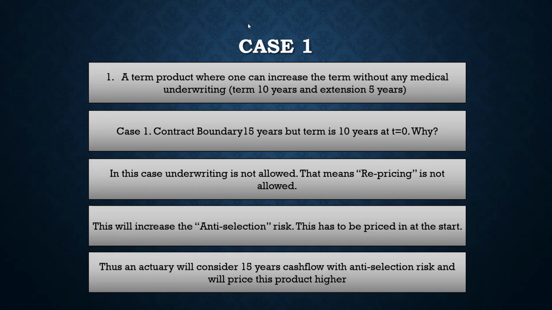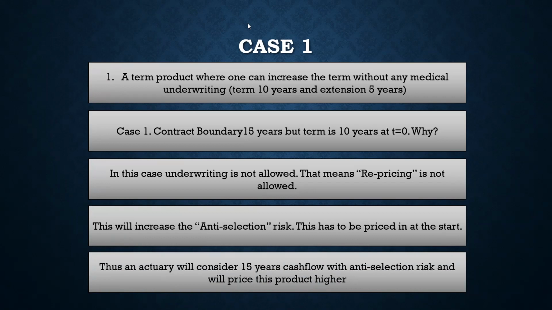The policyholder might not be interested in that extension, but because there is a risk which is incident at the end of the 10th year, and there is no way to assess that risk, the actuary has to consider that risk even at t equal to 0, that is at the time of pricing the product. And because of that anti-selection risk, the contract boundary here is 15 years, because you are considering the cash flow of 15 years.